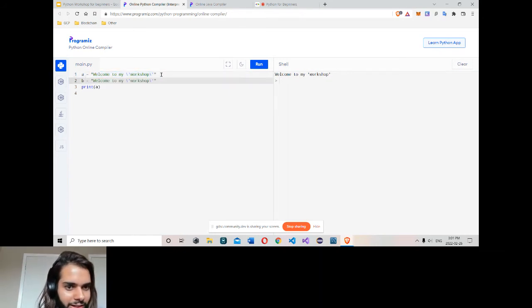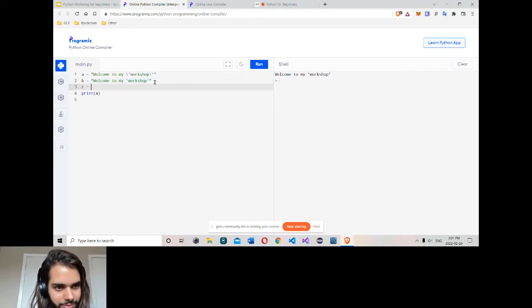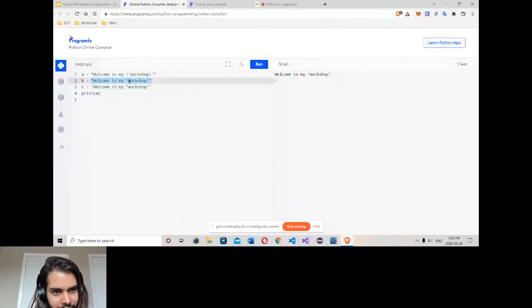When you use a single quote, you don't need a backslash. Whenever you use a double quote inside a single quote or a single quote inside a double quote, you can use it. So when I use a double quote on the outside, I can use a single quote inside. When I use a single quote on the outside, I can use a double quote inside it.